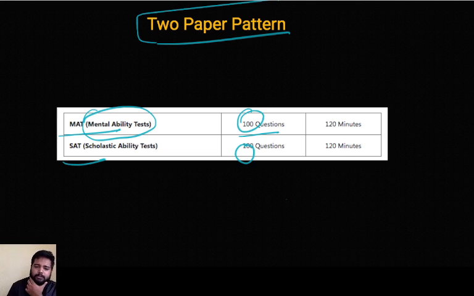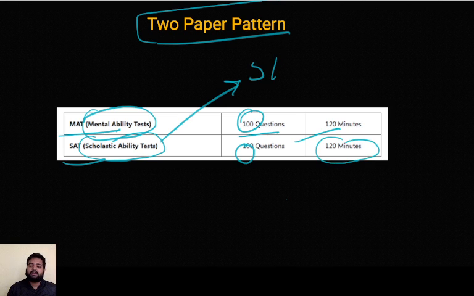And there will be something called the SAT paper, that's the scholastic ability test. In that you'll get your subject questions, right? So you'll get questions from science, from social science, from maths, from everything you'll get in the SAT out of 100 questions. And this paper will be of 120 minutes, that is your 2 hours. So 100 questions, 120 minutes, 100 questions, 120 minutes. Okay.